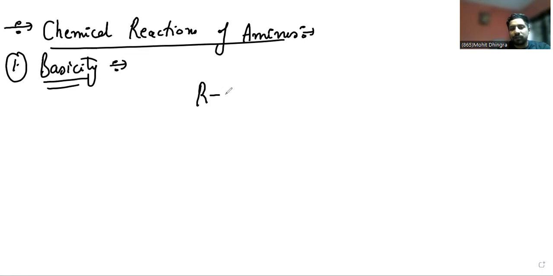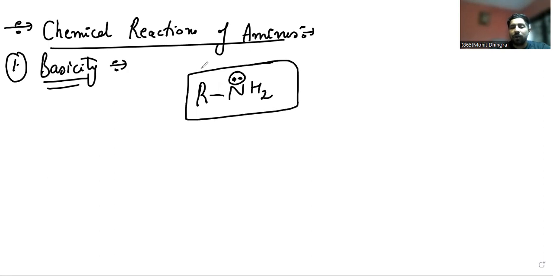They are basic in nature because of the formula of amines. The lone pair present on the nitrogen makes these amines basic. These amines have this nitrogen lone pair available for the attack of electrophiles.